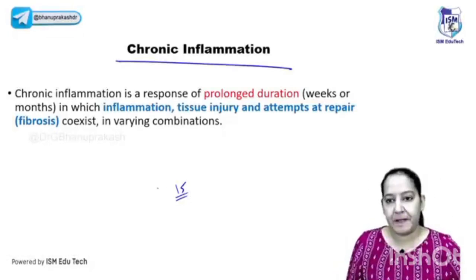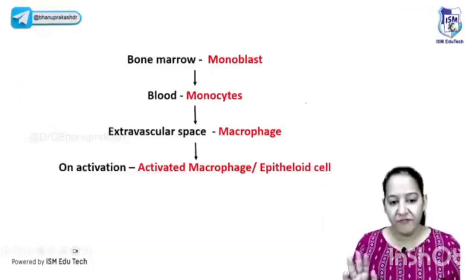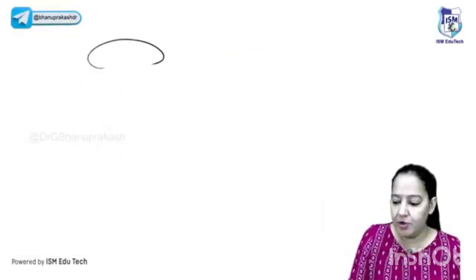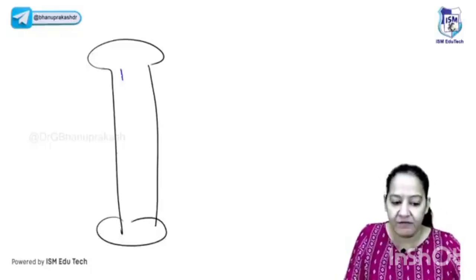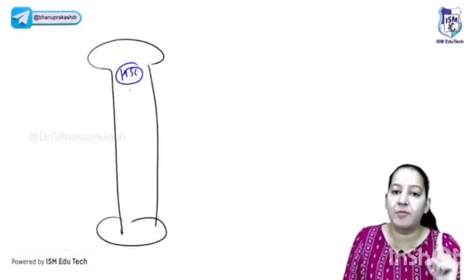So what is chronic inflammation? Chronic inflammation is a prolonged duration in which inflammation, injury, and attempts to repair take place simultaneously. Before understanding chronic inflammation, you have to understand the concept. Where are the blood cells formed in the human body? All the blood cells are formed in the bone marrow. In the bone marrow, the first cell is always the hematopoietic stem cell. From the hematopoietic stem cells, RBCs, WBCs and platelets are formed.